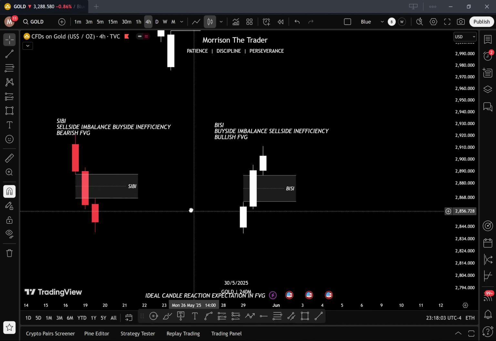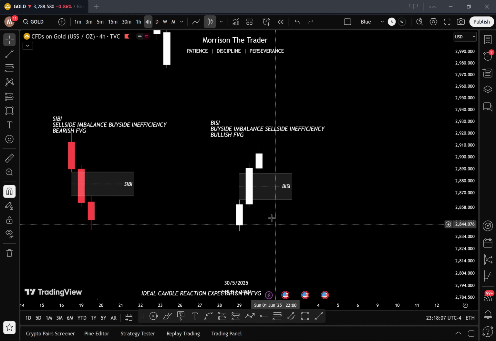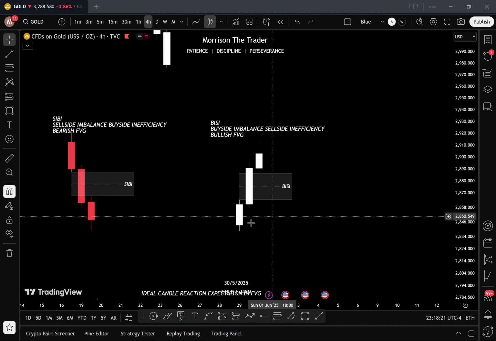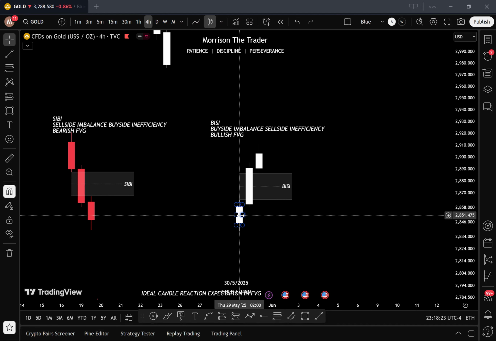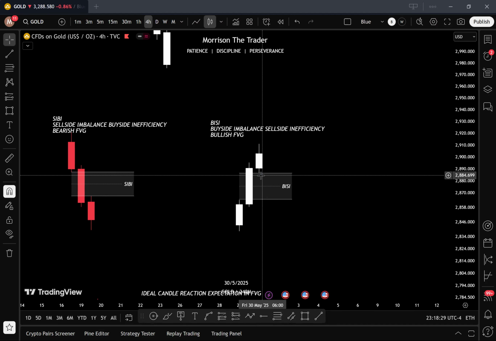And we have a bullish fair value gap. A bullish fair value gap is also called the buy side imbalance, sell side inefficiency. The first candle's high in a bullish fair value gap does not overlap with the third candle's low.